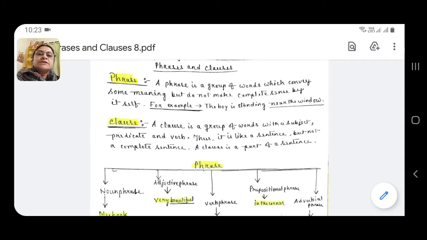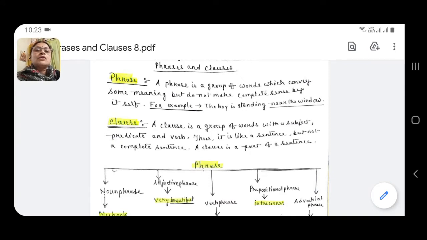Let us first once again refresh our knowledge about phrase. What is a phrase? A phrase is a group of words which convey some meaning but do not make complete sense by itself. For example, the boy is standing near the window. Here the group of words near the window is a phrase.